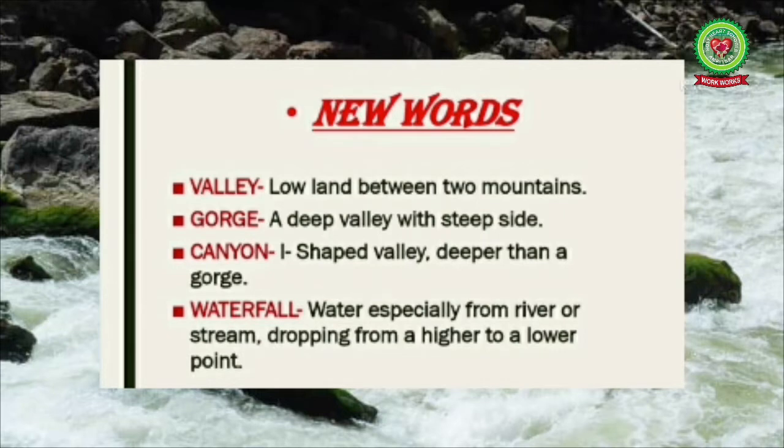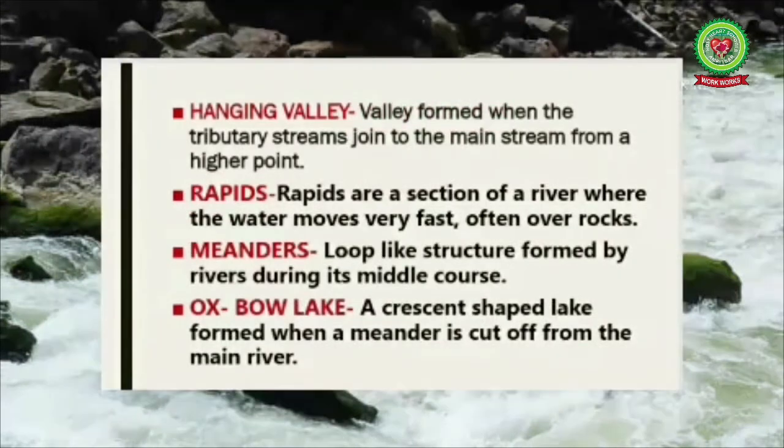Number 4, waterfall. Water, especially from a river or stream, dropping from a higher to a lower point is known as a waterfall. Number 5, hanging valley. A valley formed when a tributary stream joins the main stream from a higher point. Number 6, rapids. Rapids are the section of a river where the water moves very fast, often over rocks. Number 7, meanders. These are the loop-like structures formed by rivers during their middle course.